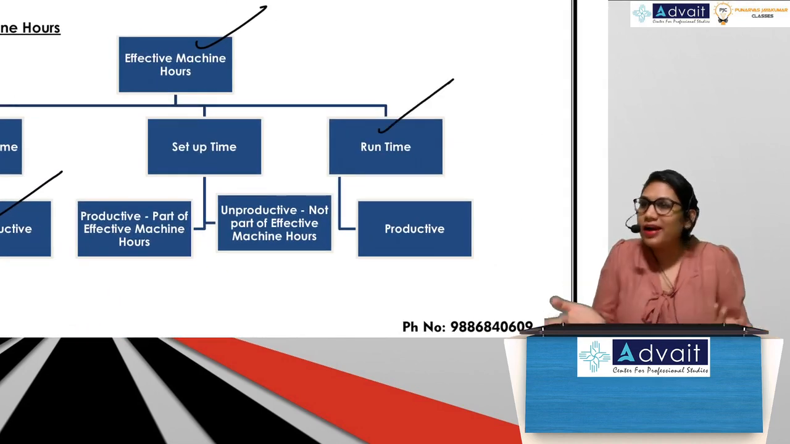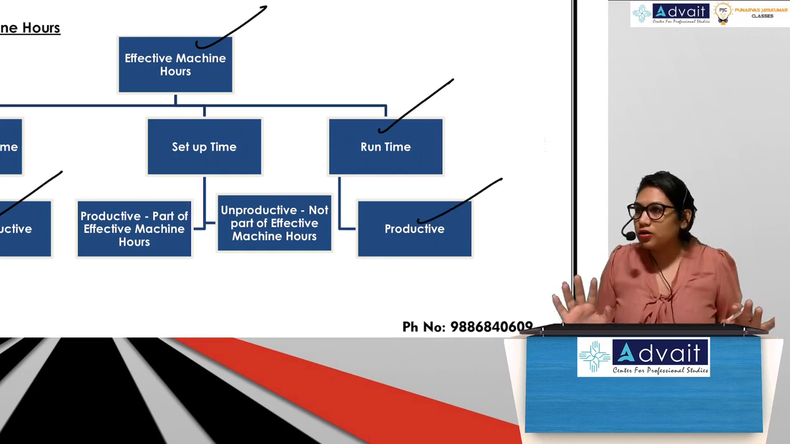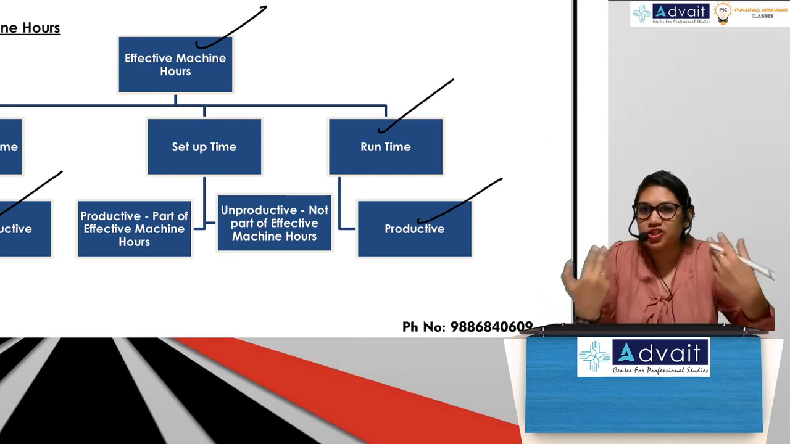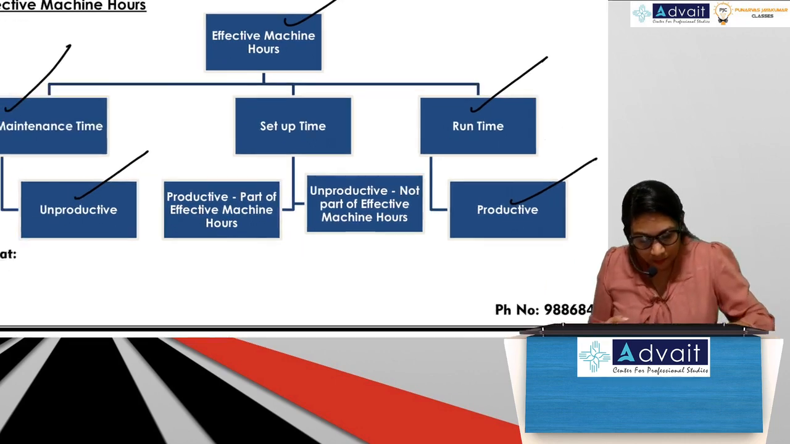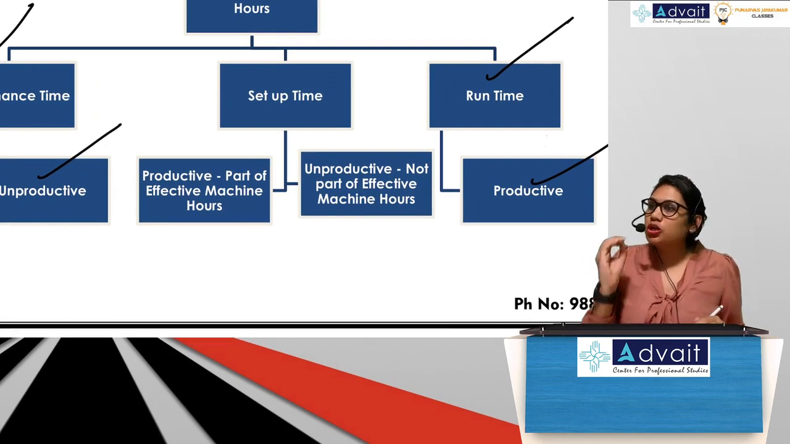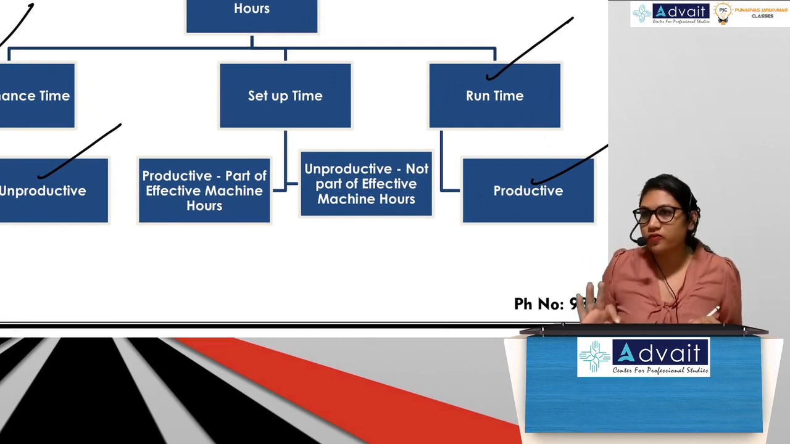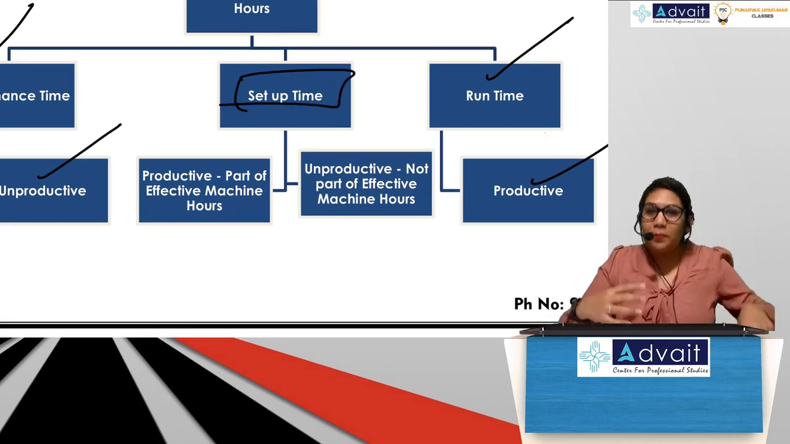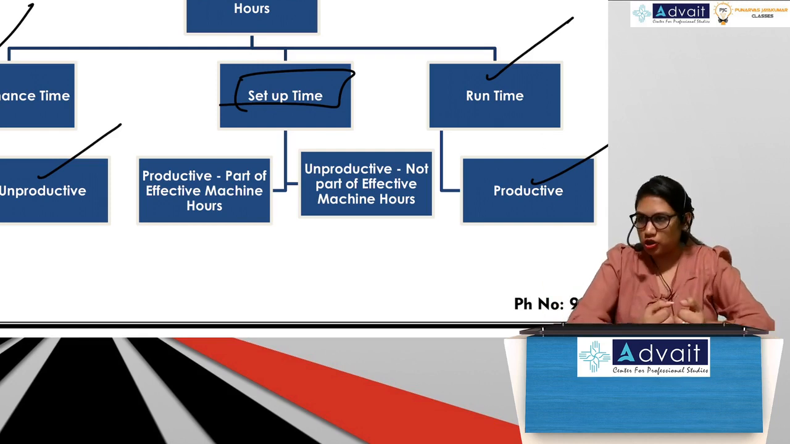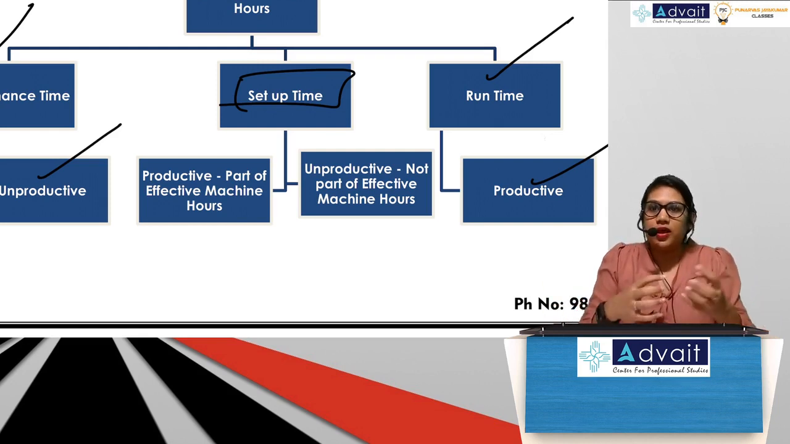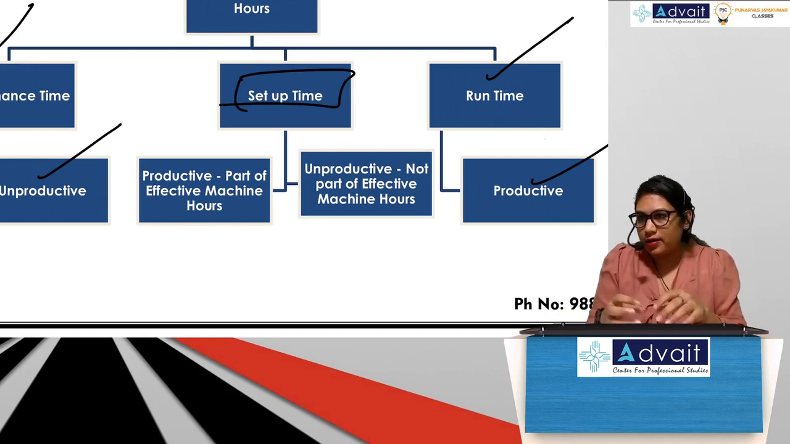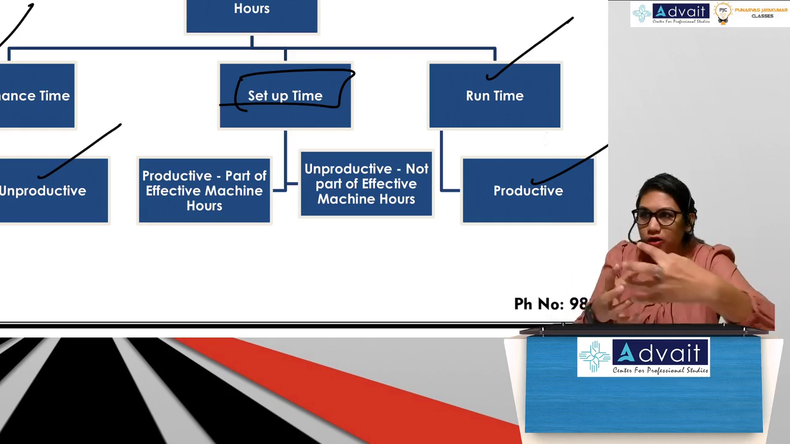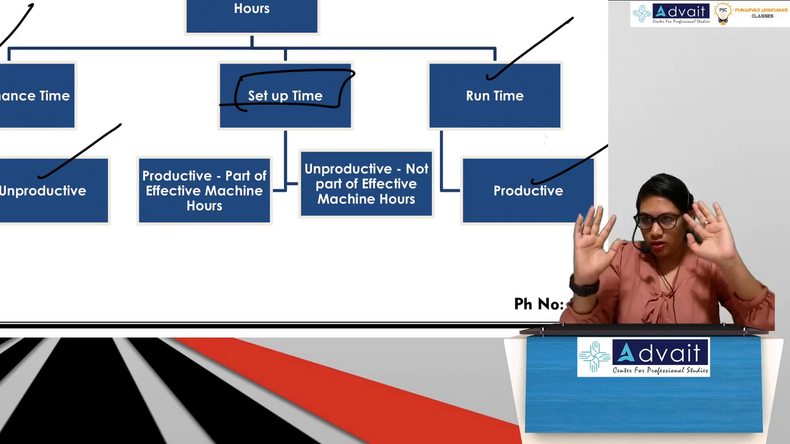Runtime obviously always has to be productive. There is no debate over that. Runtime means when the machine is running, when the machine is working, that has to be productive. Now one major question which will confuse most of them: setup time. What is setup time? You're making the machine available for production, so you're setting up the machine. There are assembly costs involved there. You assemble your machine, you get all the parts together, you test it. All of those things are your setup activities.